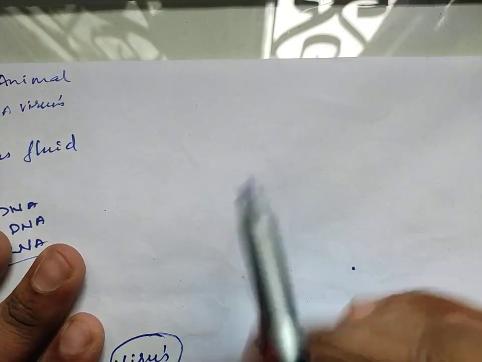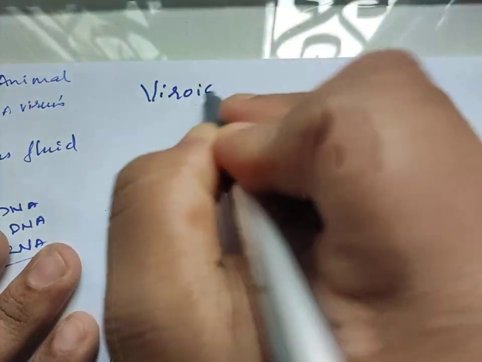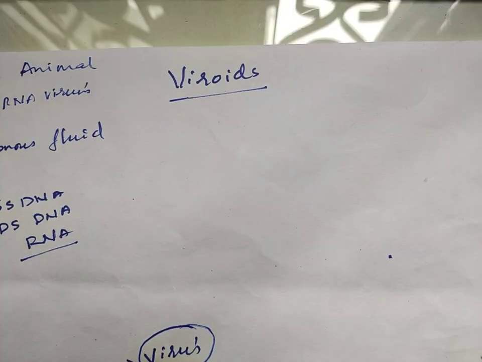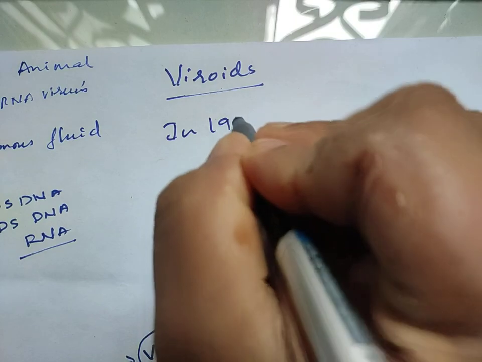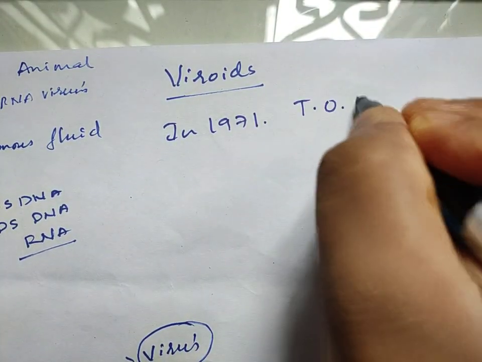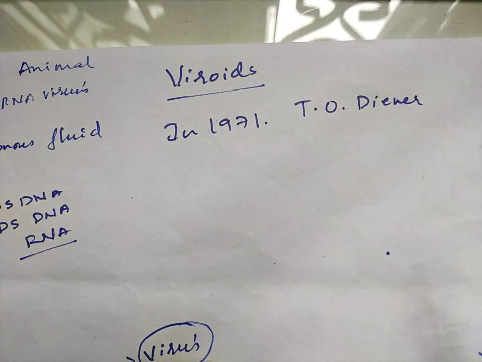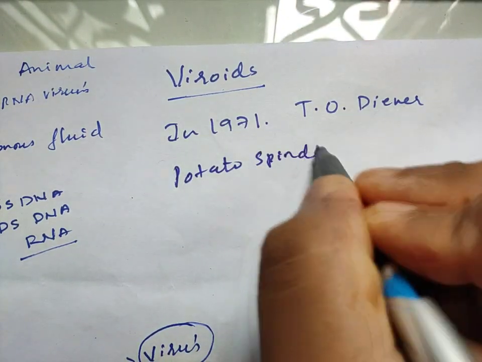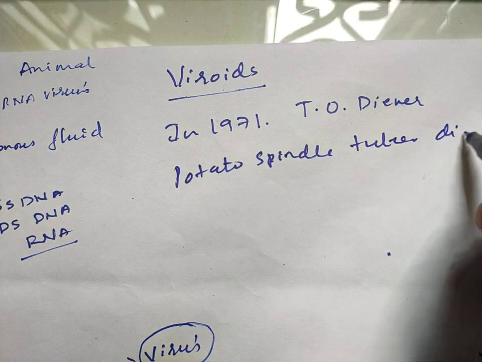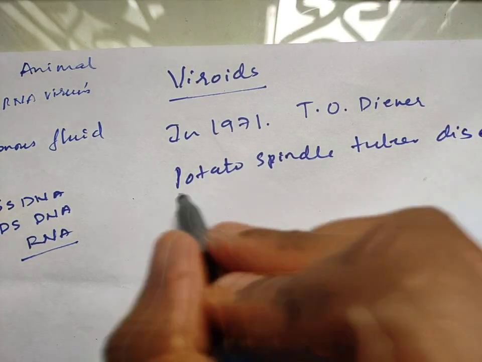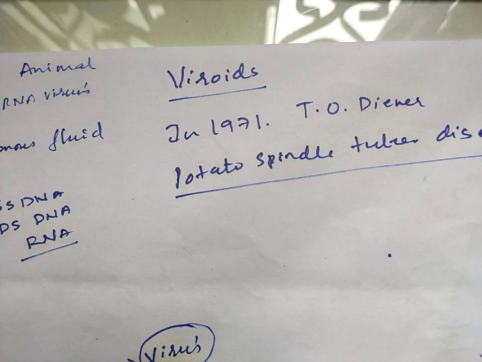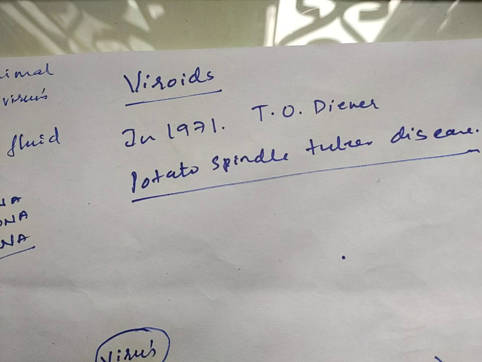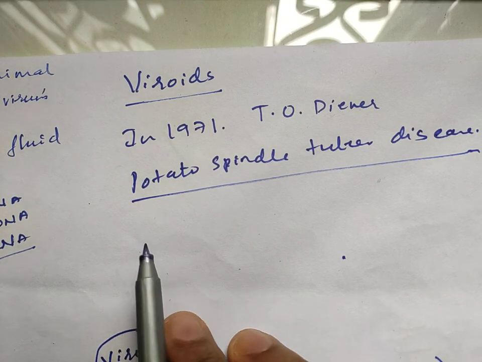Now next we have something called viroids. In 1971, T.O. Diener discovered a special kind of infectious disease, and that disease was potato spindle tuber disease. Now the symptoms of this disease were that the potato was unable to form in a proper shape, and the starch content was also very less, and because of this infection the potato plant used to die.